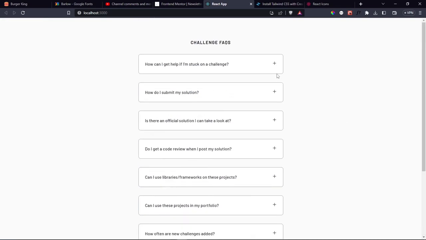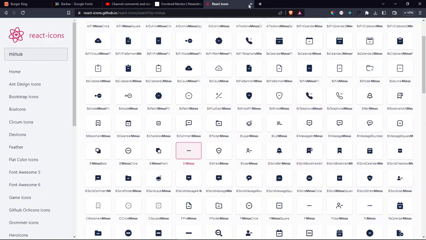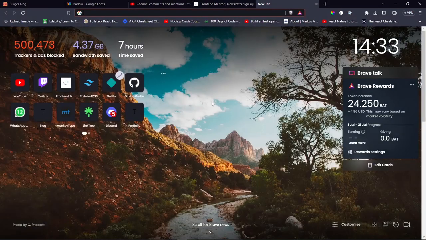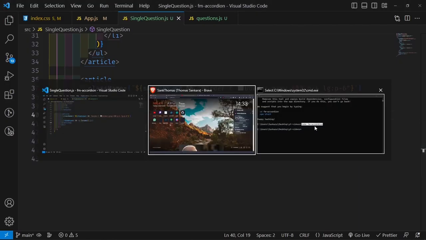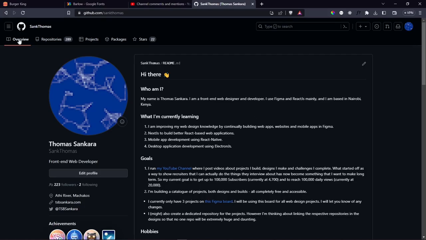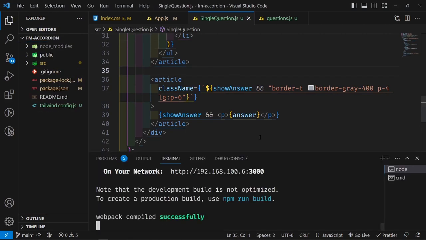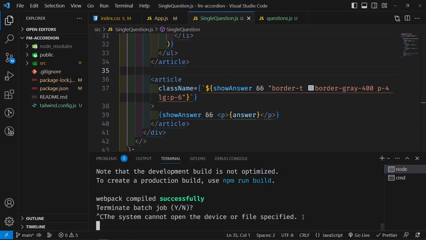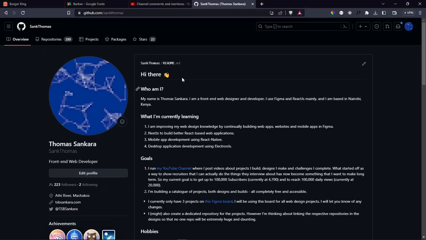So let me go ahead and deploy this to GitHub. Let me close these, and open up this. Inside GitHub, let me just make sure that I don't have any issues. So no issues here. We can shut this down, and then I can begin to add all of this to my repository.